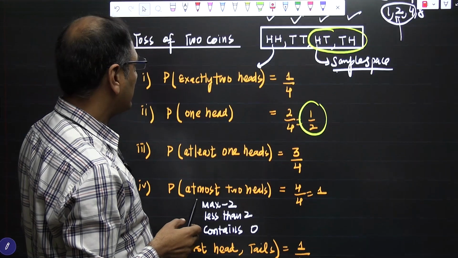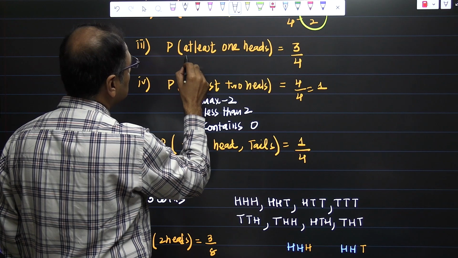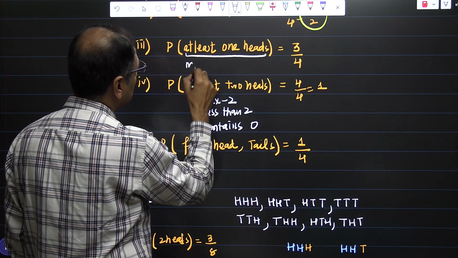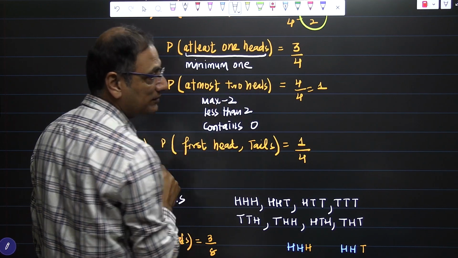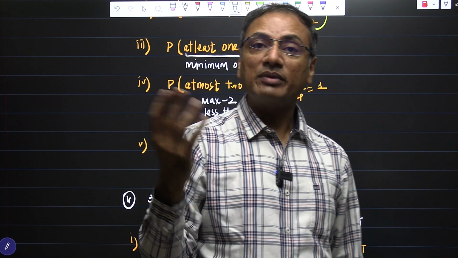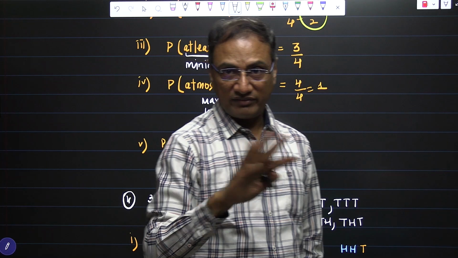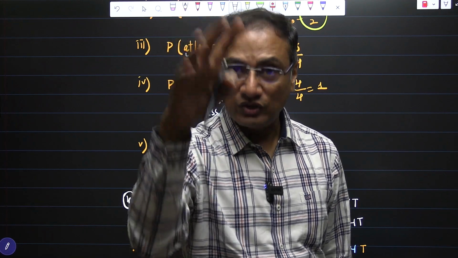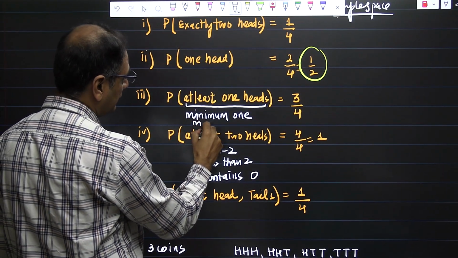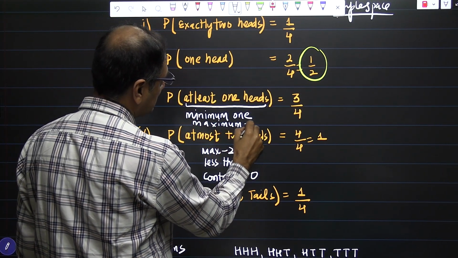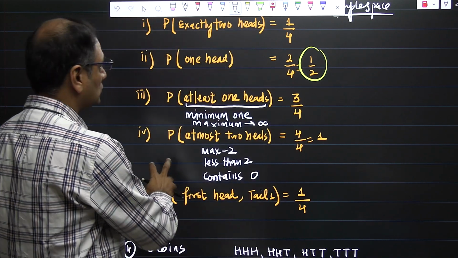And probability of at least 1 head. At least is a very common phenomenon and the question is asked often. At least means minimum 1, and the maximum can be anything. So you should have at least 1 head. If 2 heads are there, fair enough, you will take that. If 3 heads are there, you will take that, whatever it is. So the minimum is 1 and the maximum is infinite. It can be anything, we are not bothered about the maximum. Okay, so at least 1 head.